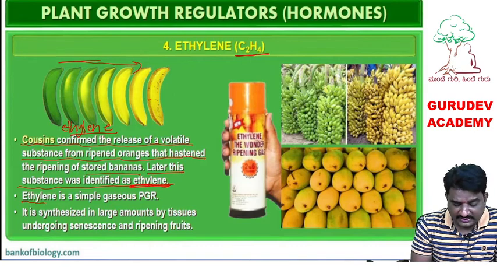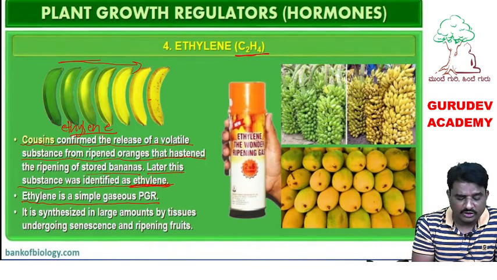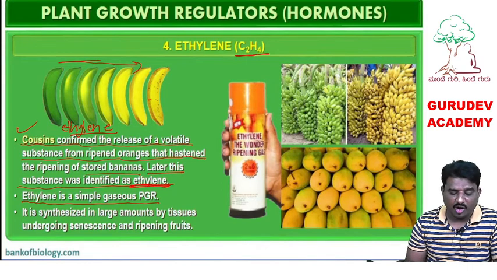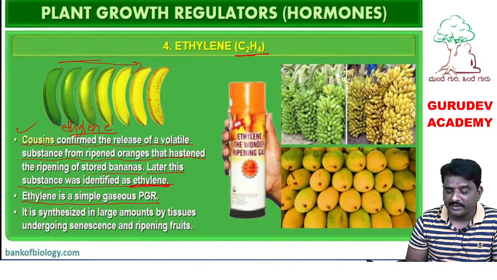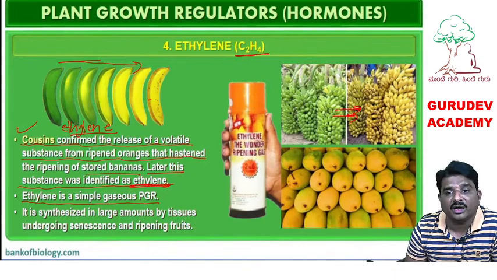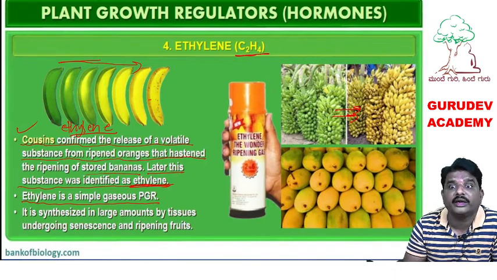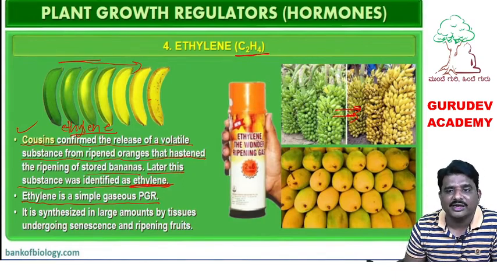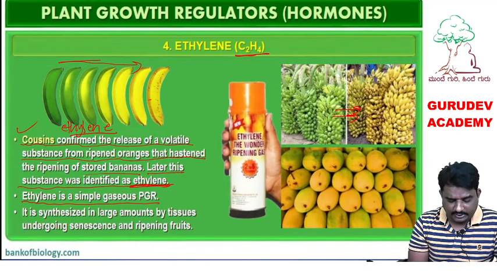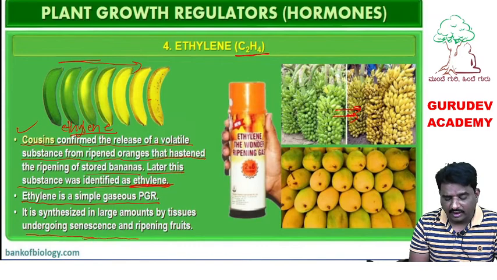It is a simple gaseous species. Who identified this one? Cousins, the scientist: a volatile substance from the ripened oranges, and it has the ability to hasten ripening in the banana. That means it enhances early ripening in bananas as well as mango. Early ripening in mangoes and bananas can be induced by ethylene hormone. Okay, now it is synthesized in large amounts by tissues undergoing senescence and ripening fruits.